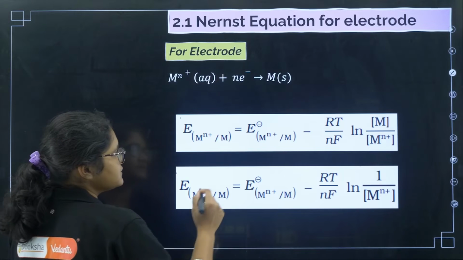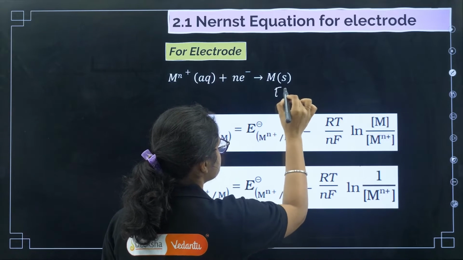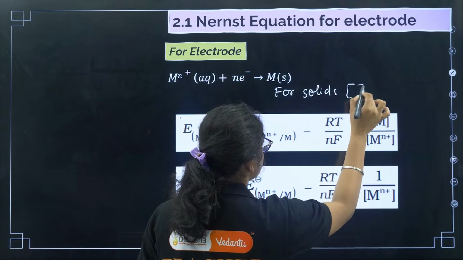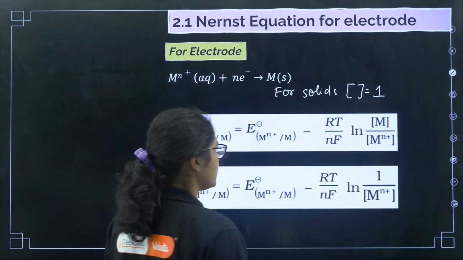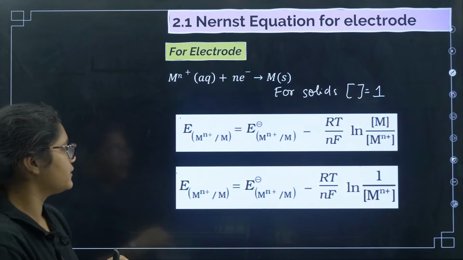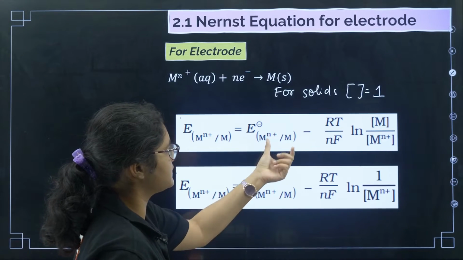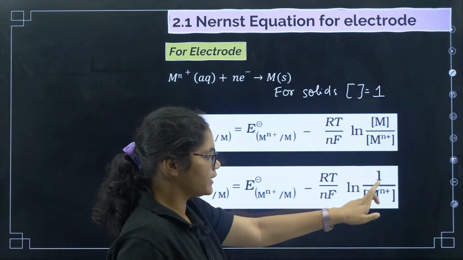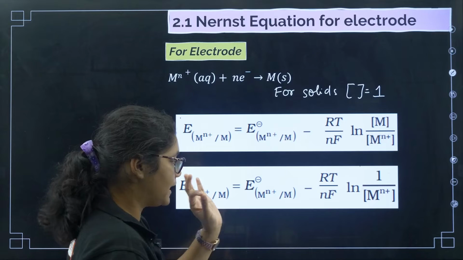Remember, for solids the concentration is equal to 1. So because this one is 1, I will get 1 by M^n+.